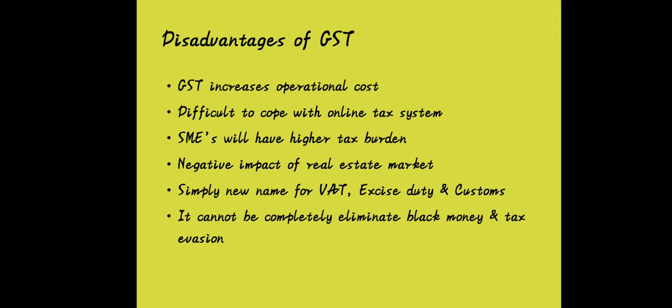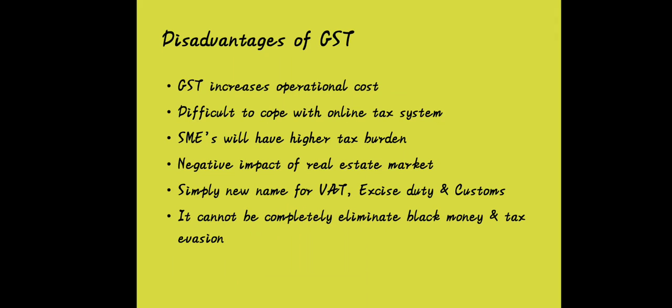Negative impact on the real estate market. Simply a new name for VAT, excise duty and customs, as we have seen in previous slides which taxes have been subsumed. The role that VAT, excise duty and customs played in the previous tax structure has been done by GST with a different name.